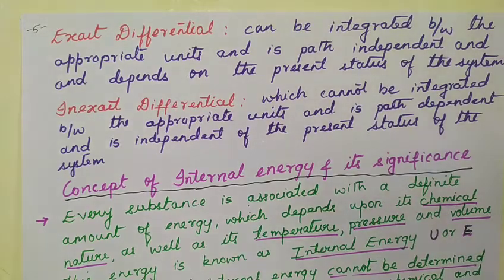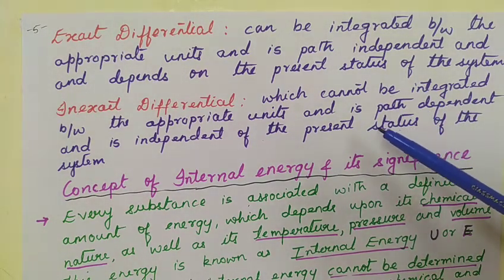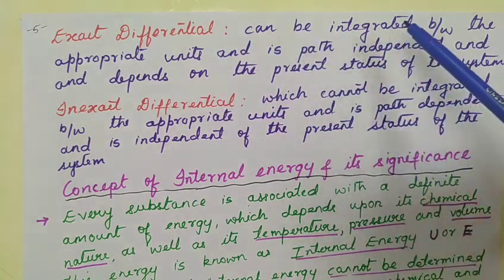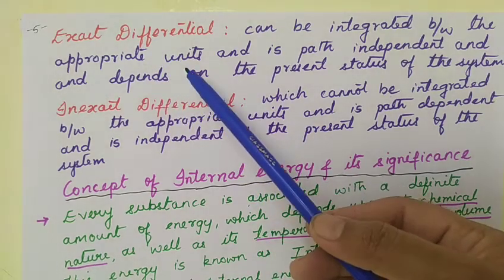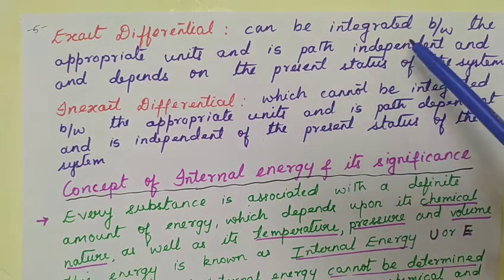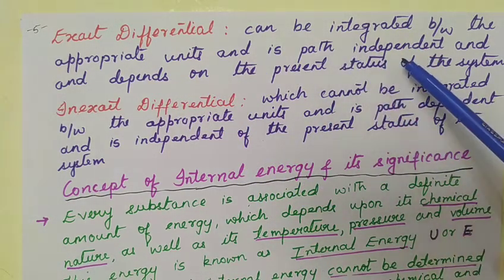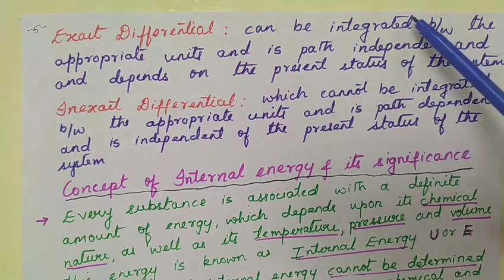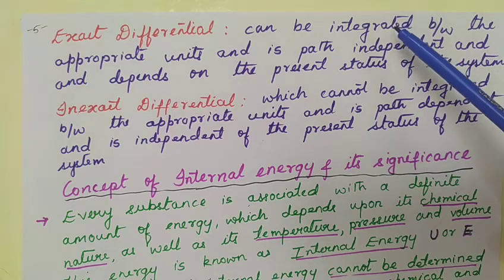So with this, the definitions of exact differential and inexact differential have been stated here. Let us have a look. The exact differential can be integrated between the appropriate limits and is path independent. Remember, it is path independent and depends on the present status of the system. So which are the examples for exact differentials?